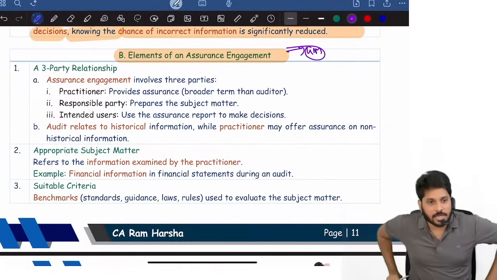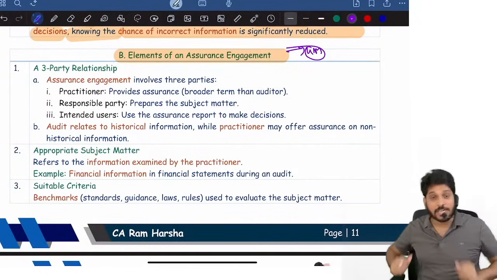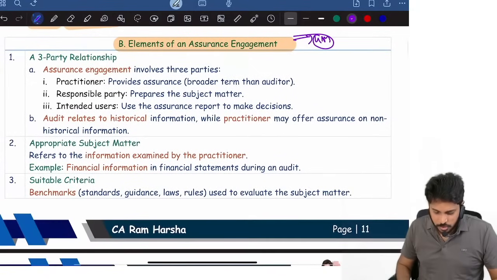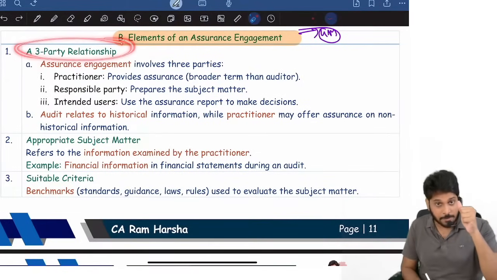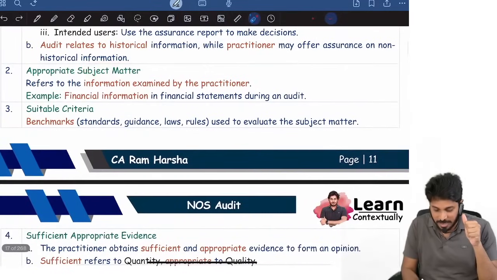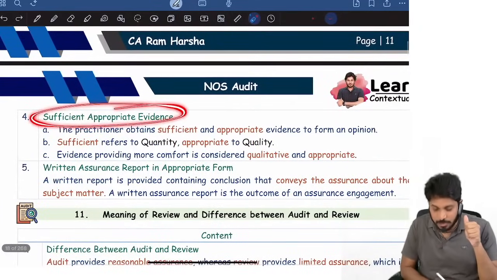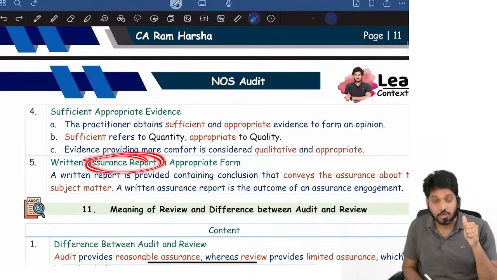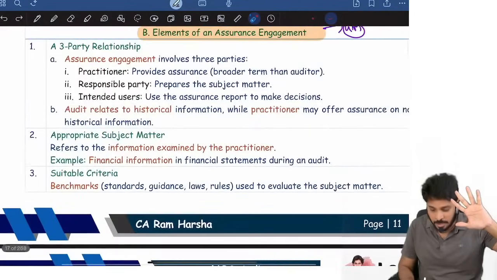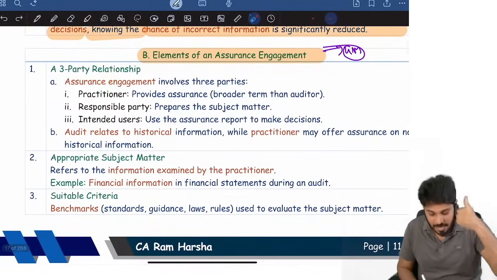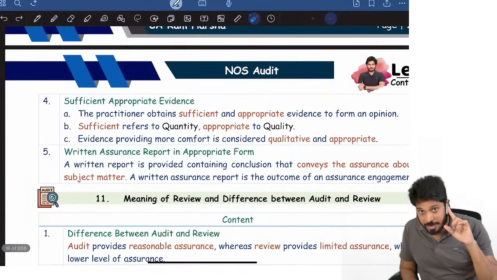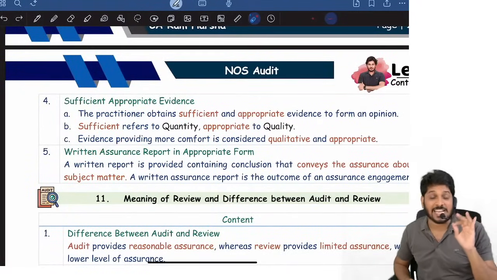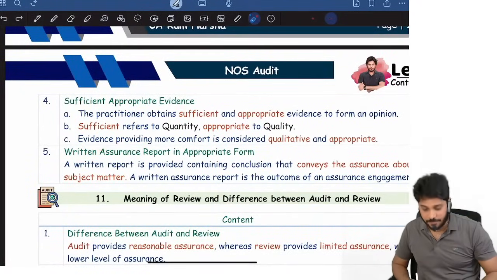Fine. What are the elements of an assurance engagement? Assurance engagement involves, first of all, a 3-party relation. Three parties will be there, subject matter will be there, criteria will be there, evidence will be there, and a report will be there on the assurance engagement. There are totally 5 elements. First, 3 parties is 1 element. Subject matter will be there, suitable criteria will be there, sufficient appropriate evidence will be there, and a report will be there. These are the elements of an assurance engagement.